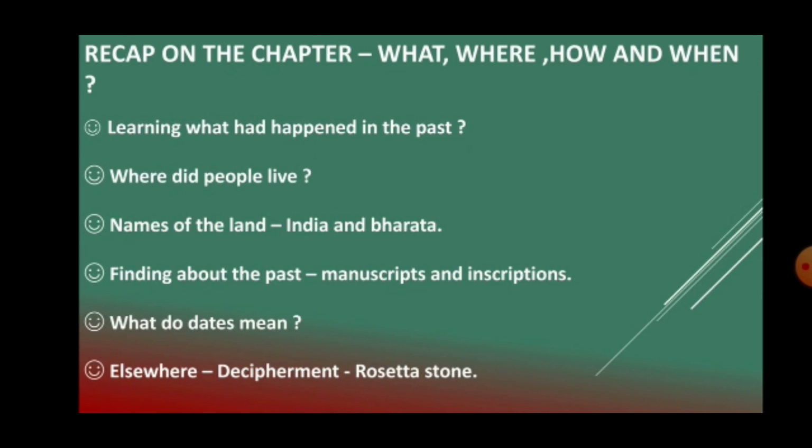So that's all, children. The chapter is done. We have completed 1 chapter in history. So we'll have a short recap on the chapter. The chapter name is What, Where, How and When. So what did we do? We learned what had happened in the past. Where did people live? We studied about the names of the land, India and Bharata. Finding about the past, we studied about manuscripts and inscriptions, and what dates mean.